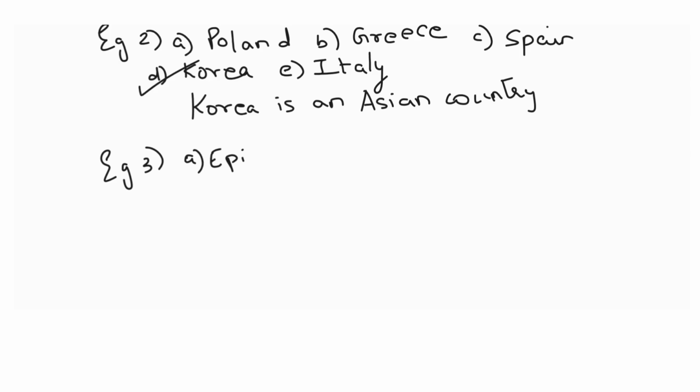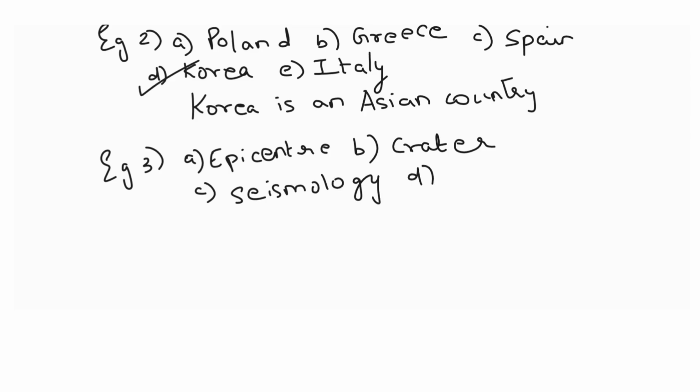Suppose if we have epicenter, then the next one is crater, seismology, focus, and the last one is Richter scale.